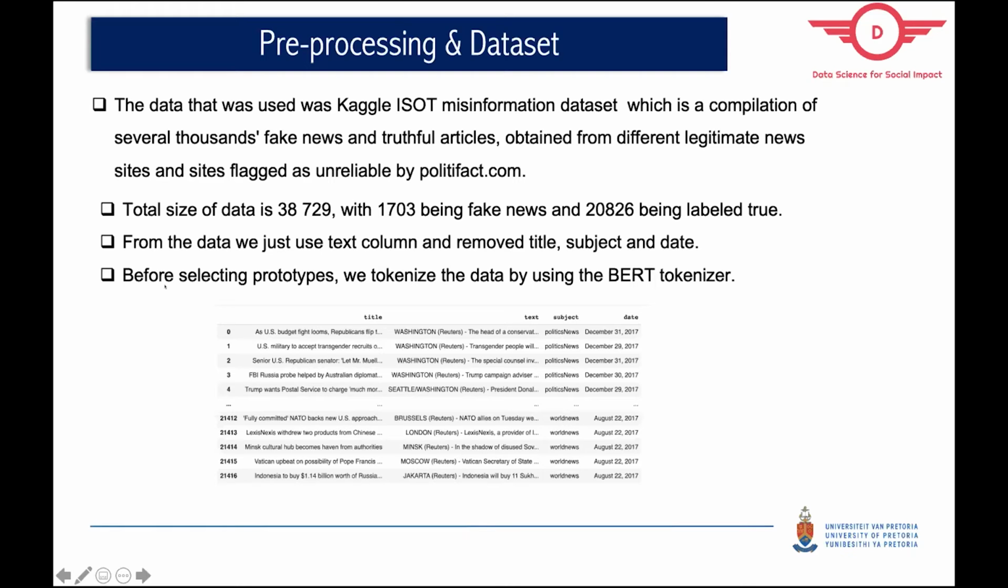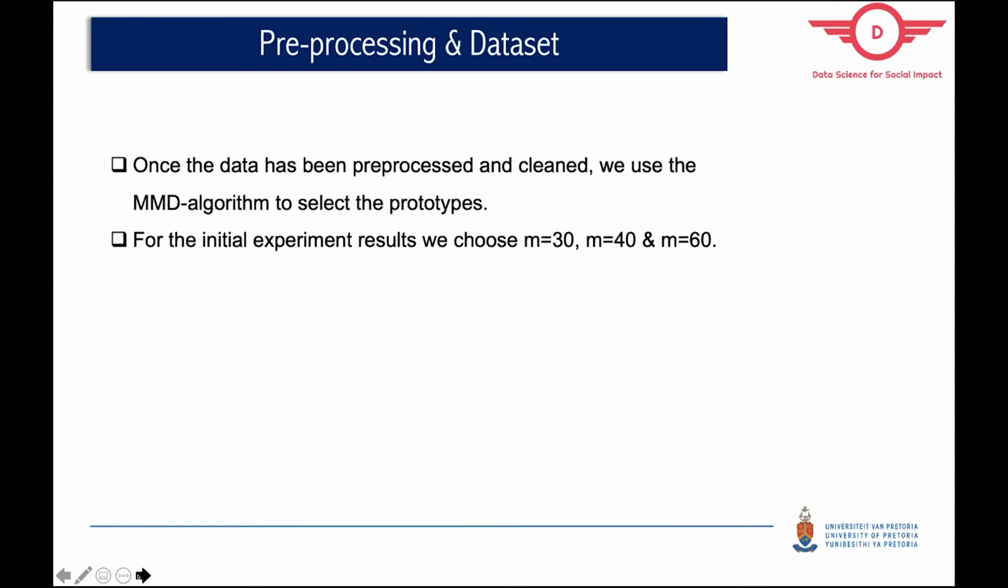And then before selecting our prototypes, we tokenized our data using the BERT tokenizer. Once all the data was pre-processed and clean, this is how we pre-processed our data. We did not lowercase our data because we did not want to lose any linguistic properties. However, we did remove some punctuation marks as well as the most common words that were found. And then in our initial experiments, we chose M to be 30, 40, and 60.